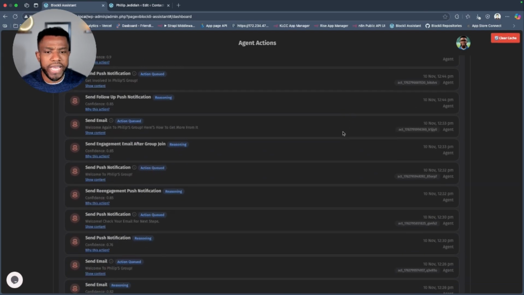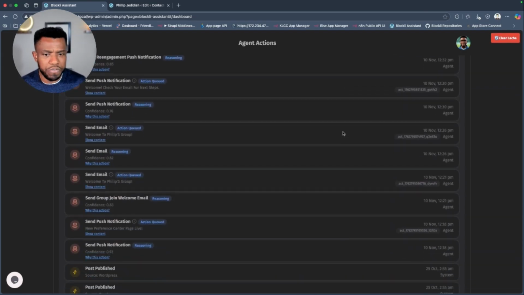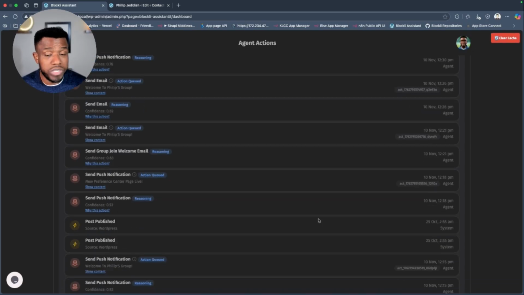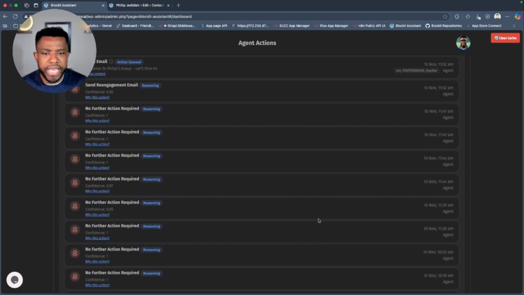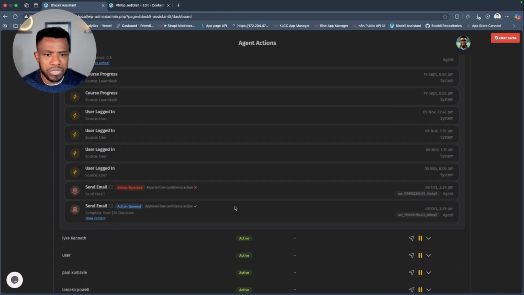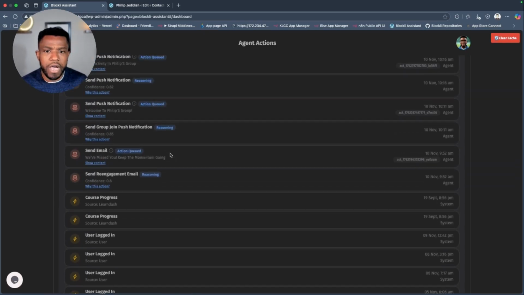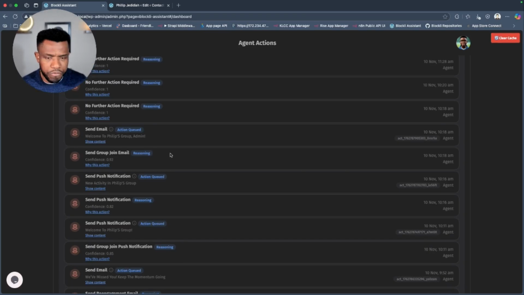And not only that, it can also queue actions. For example, depending on the tools that you provide, which I'm going to get to in a minute, the AI agent can actually send emails. Sometimes it will queue an email if it doesn't feel confident about the action it's trying to take, so you can review it, and then reject or approve. If you approve, the AI agent will go ahead and send that email. If you reject it, it will not send. But if the confidence level is over 70%, it will just go ahead and send that email the way we wired it up.